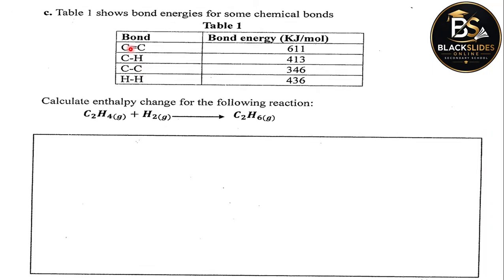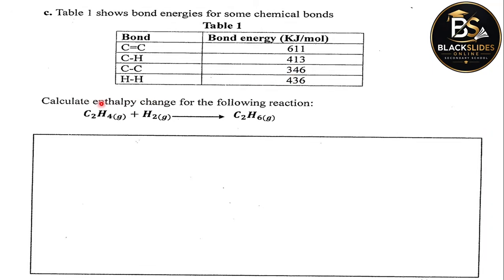So the energy required to break a carbon-carbon double bond is 611 kilojoules per mole. Energy required to break the carbon-hydrogen bond is 413, while that of carbon-carbon bond is 346. To break a hydrogen-hydrogen single bond, 436 kilojoules will be needed per mole.